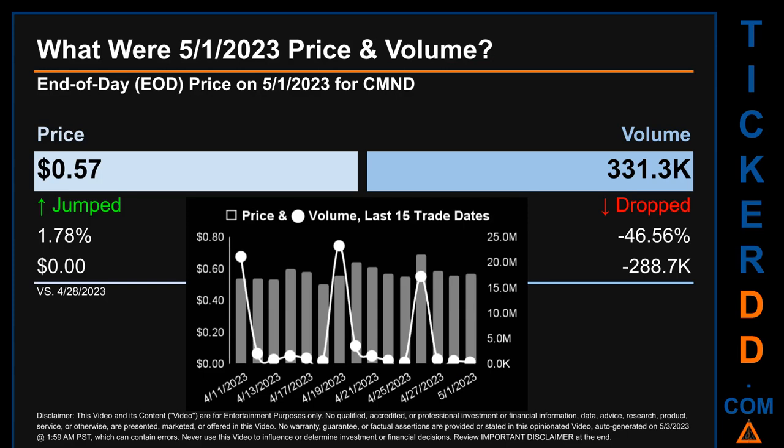The graph shows price and volume for the last 15 trade dates. Across a range of 19 cents, the max and minimum end-of-day price were respectively 0.69 and 0.5. Volume saw a range of 23 million, from a day low of 318.6 thousand to a day high of 23.3 million.